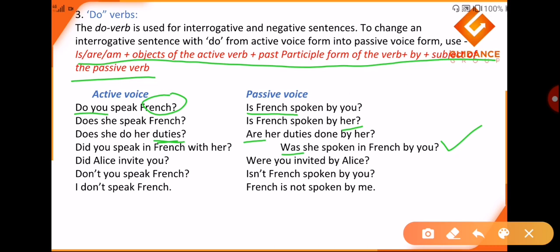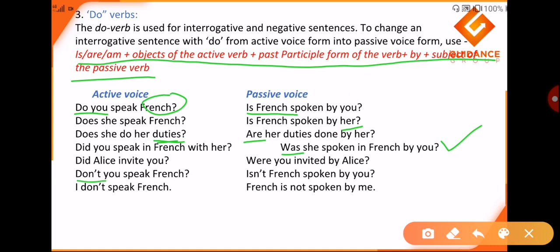Active voice and passive voice doesn't always go by the rules. It changes according to the situations. We will learn that when we start with actual examples. Did Alice invite you? Were you invited by Alice? Simple, because did is in past tense, so we will start with a verb in past tense. Don't you speak French? Now don't is again present, so: isn't French spoken by you?